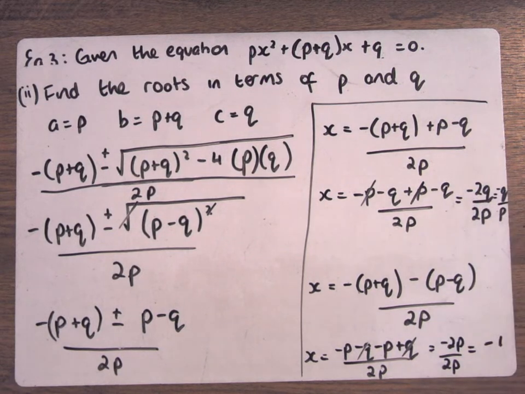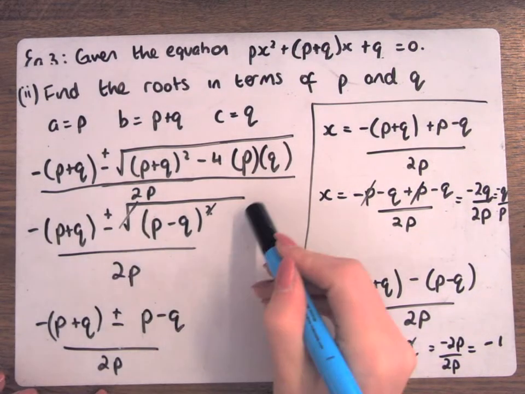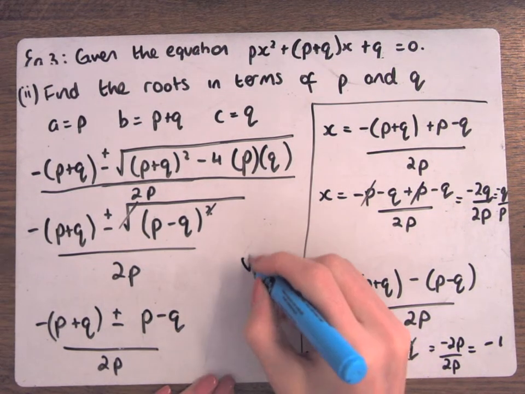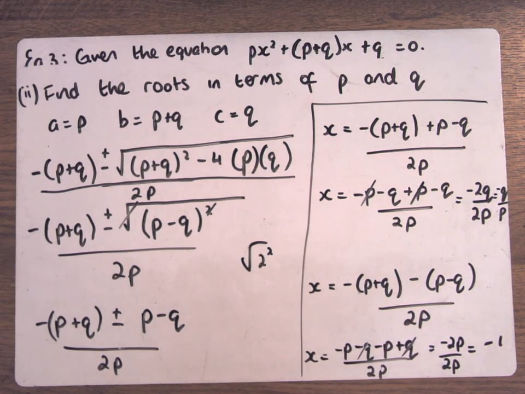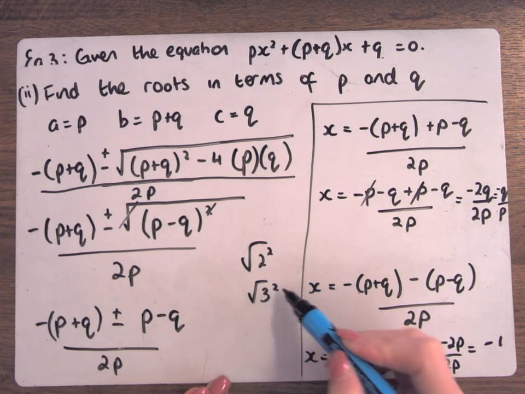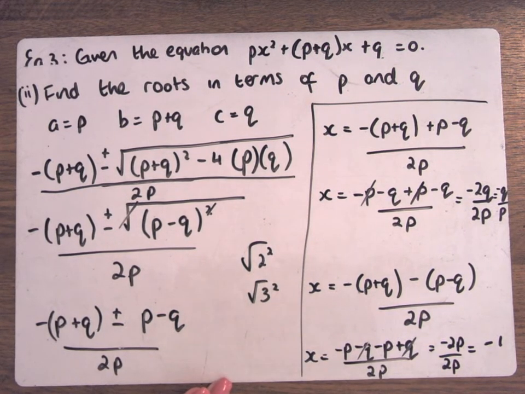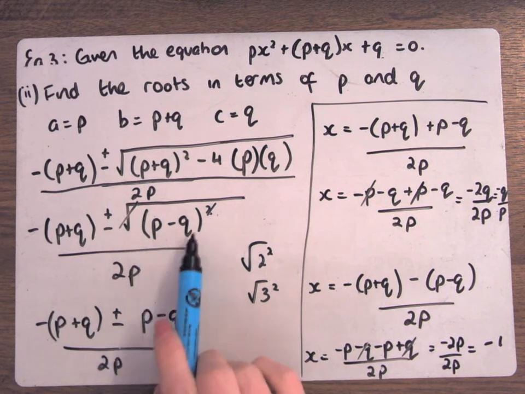How did you get rid of the square root in the second one? Here? What's the square root of 2 squared? What's 2 squared? 4. What's the square root of 4? 2. What's the square root of 3 squared? Square root of 9 is 3. So do you see what's happening? Square root of 2 squared is 2. Square root of 3 squared is 3. Square root of this squared is this.